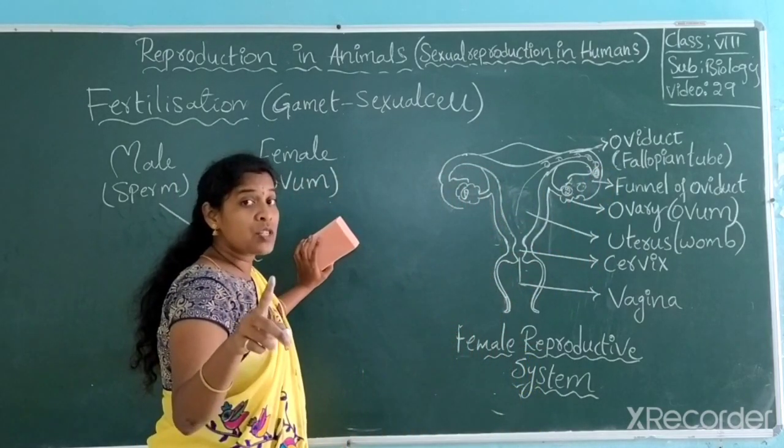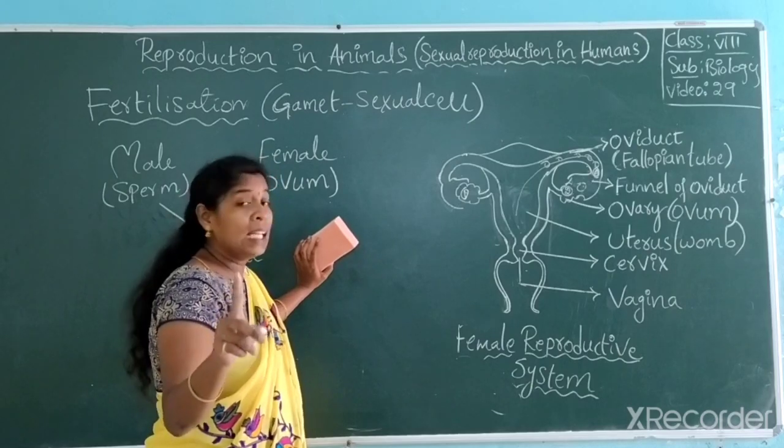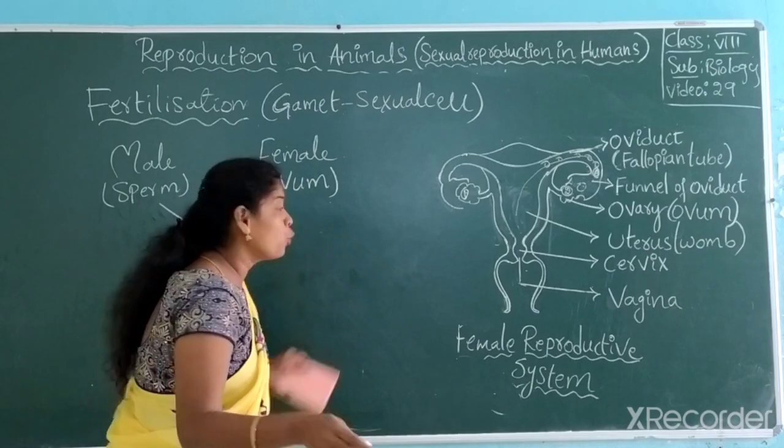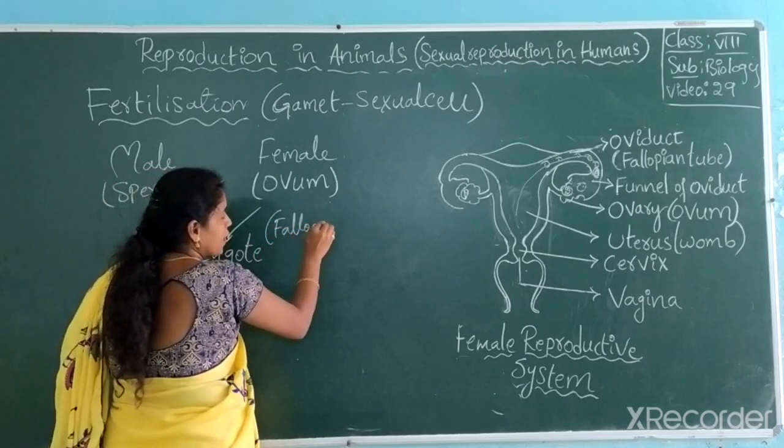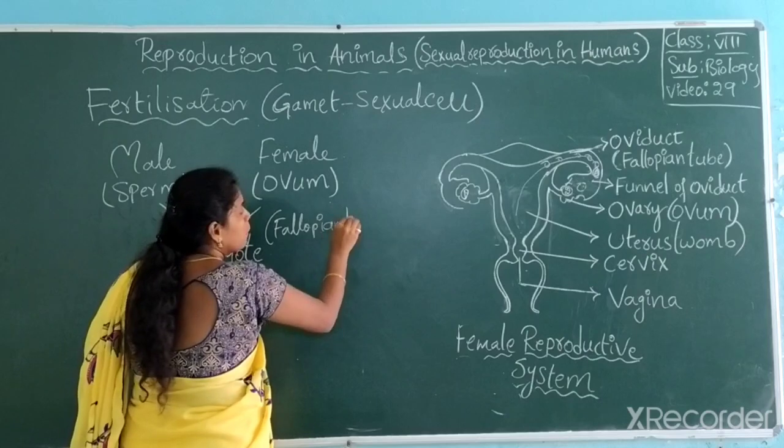Where does the fertilization take place in the human body? In the fallopian tube. Where does the fusion take place? In the fallopian tube. This is a very important question. Most of the people they